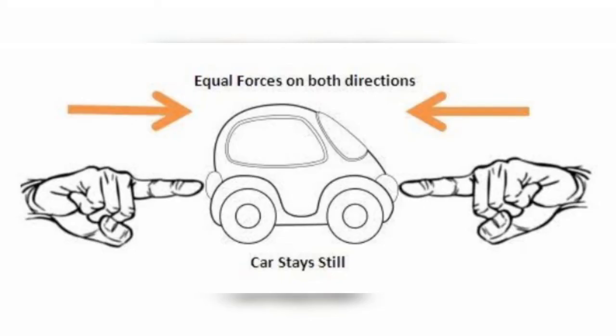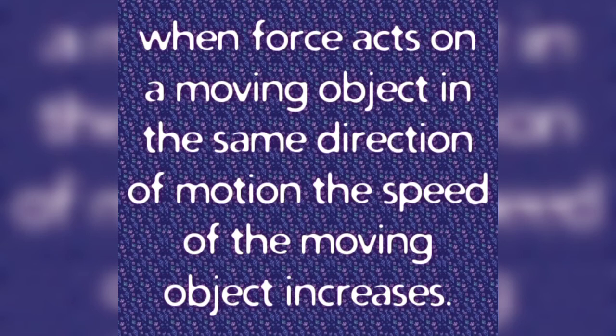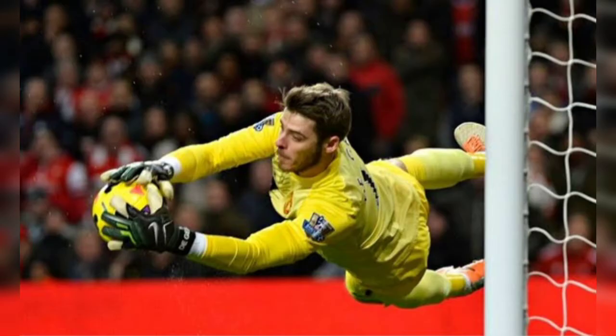Force can change the speed of a moving object. What happens when a moving trolley is pushed harder in the direction of its motion? The speed of the trolley increases. What could happen if a moving trolley is pushed in the opposite direction? In this case, the cart will slow down. Thus, when a force acts on a moving object in the same direction of motion, the speed of the moving object increases. On the other hand, when a force acts in the opposite direction, the speed of the moving object decreases.